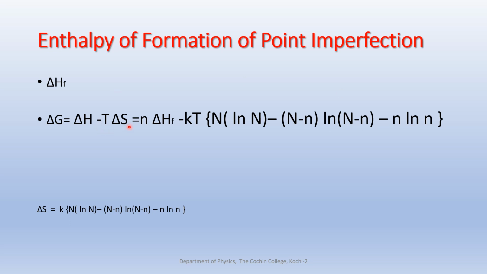Here delta S is the change in entropy, which is given by the expression delta S equal to k times N log N minus n log n minus (N minus n) log (N minus n). Now, how did we obtain these expressions? We suddenly introduced some terms there, Gibbs free energy and so on. Let us see how we got this expression. To move forward with the enthalpy of formation, we need this expression for Gibbs free energy.